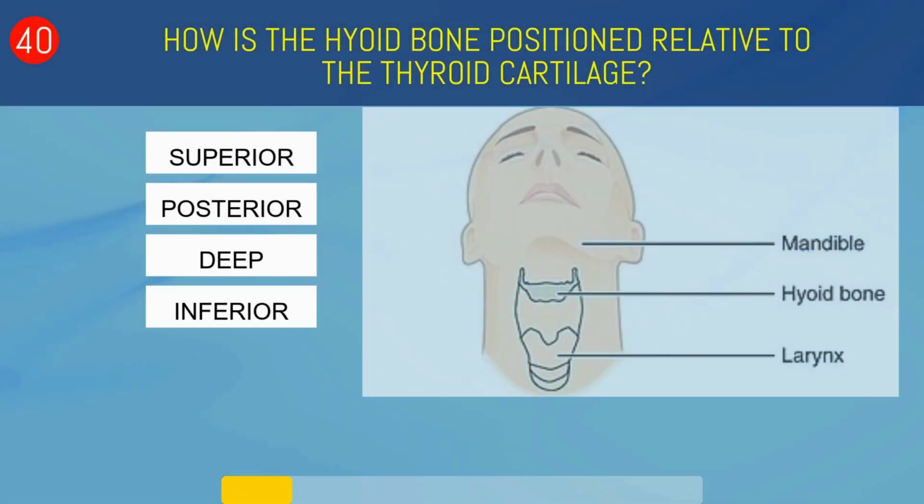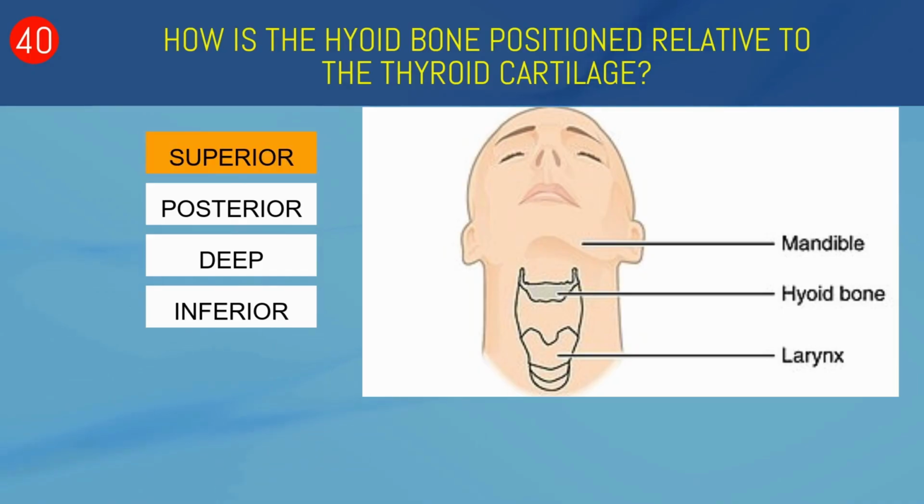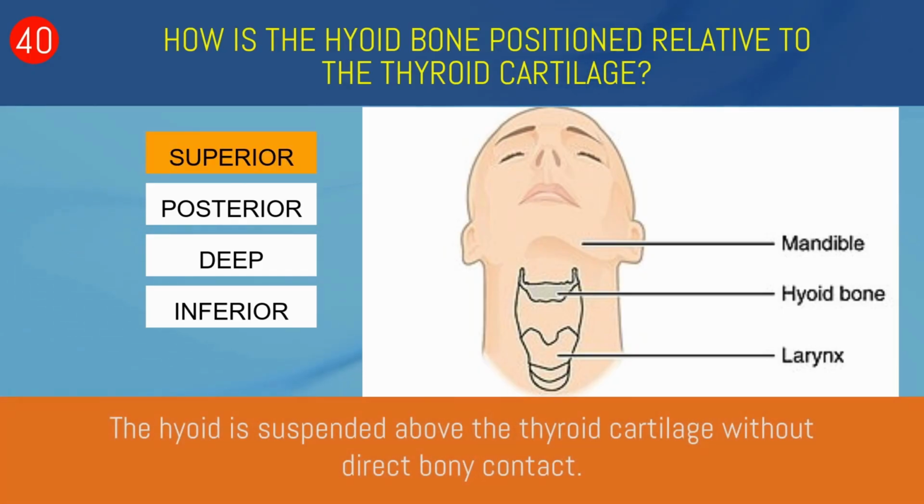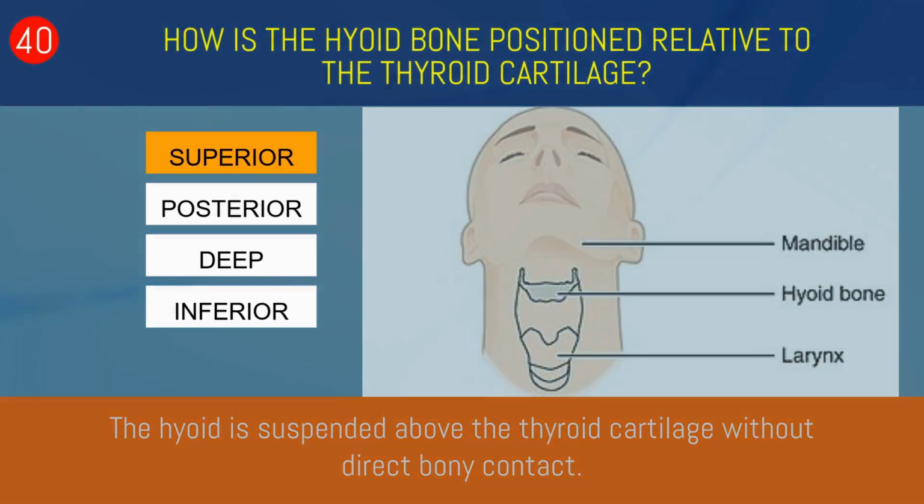How is the hyoid bone positioned relative to the thyroid cartilage? Superior, posterior, deep, or inferior? Superior. The hyoid is suspended above the thyroid cartilage without direct bony contact.